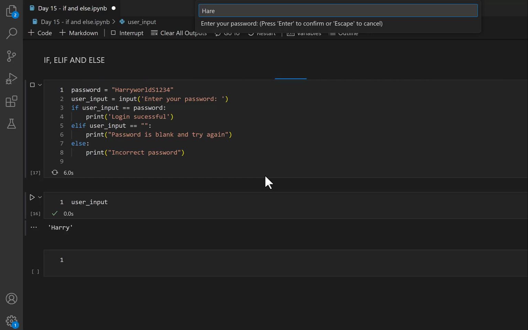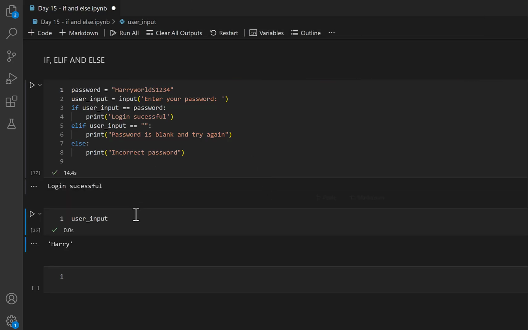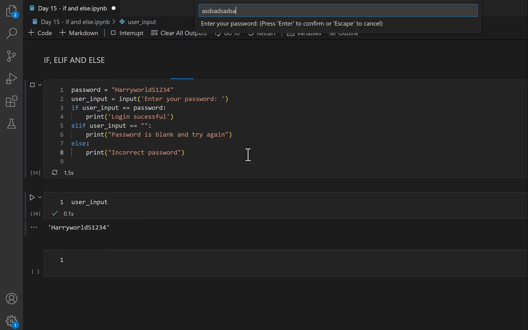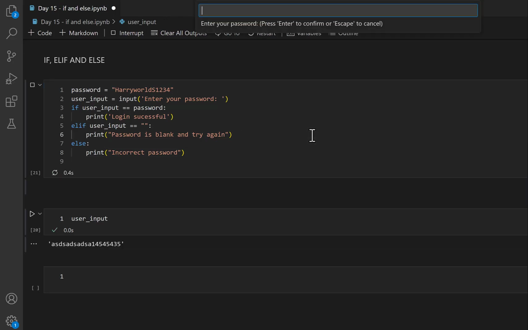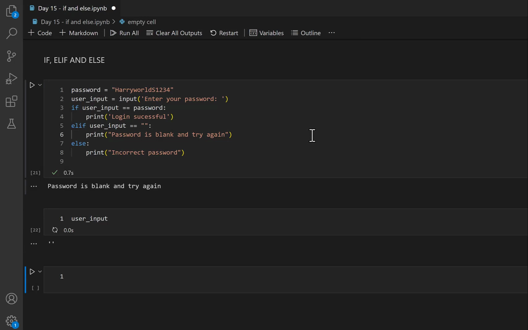I will say Harry, then World, which needs to be capital, and 1 2 3 4. Now you can see login successful. I will try again with something else with the number, then the same incorrect password. And one more last time, I will keep it empty.